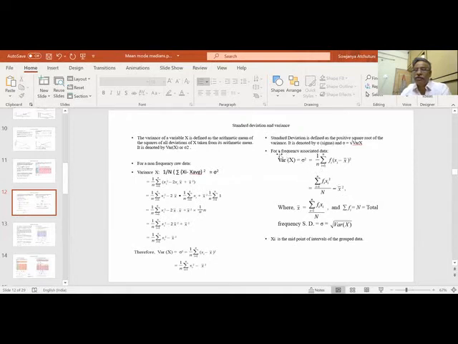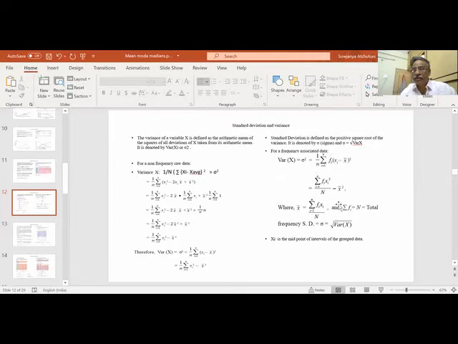Now let us see data with frequency associated. So we have f1, x1, f2, x2, like that. We have frequency associated with the data. In that case, the variance is defined as sigma fi into xi minus x bar whole square by n.